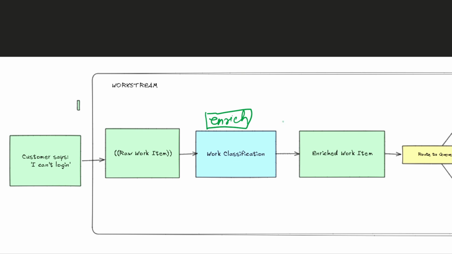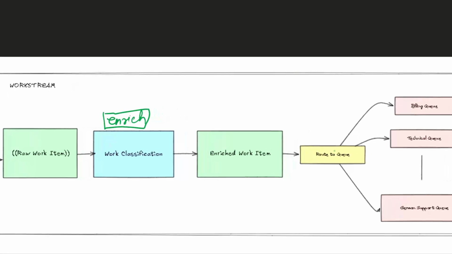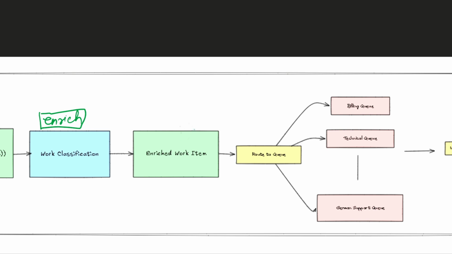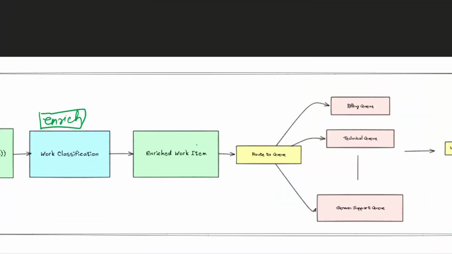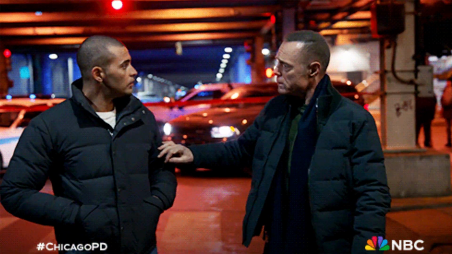And that's where, inside the work stream, we also use route to queue. The route to queue sends the incoming work item to a specific queue: billing queue, technical queue, etc. So now we have work item information. Oh, it's a billing request, it's a VIP customer. It should be sent to the important queue, like the important support queue or senior support queue, right? So routing to a queue is much easier now. We now know the information about the work item. But wait a second, that's not enough.